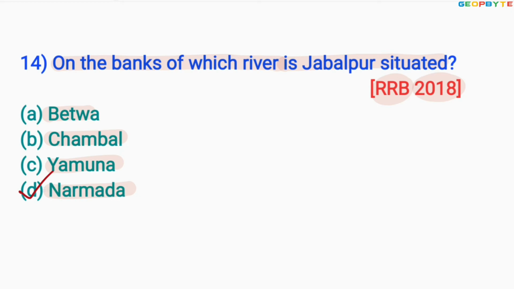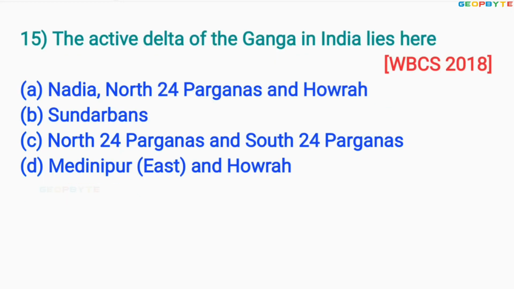Now let us take another one. 15th one, asked like this. The active delta of Ganga in India lies here. Option A, Nadia, North 24 Parganas and Howrah. Option B, Sundarbans.